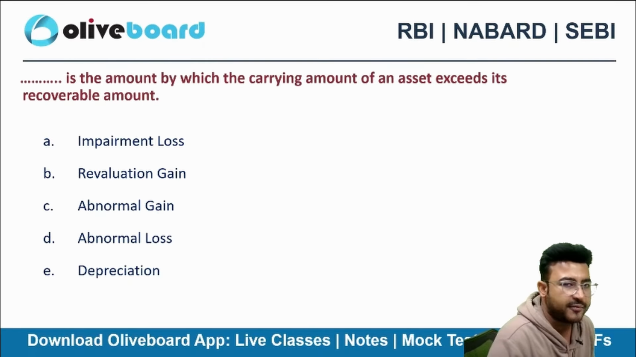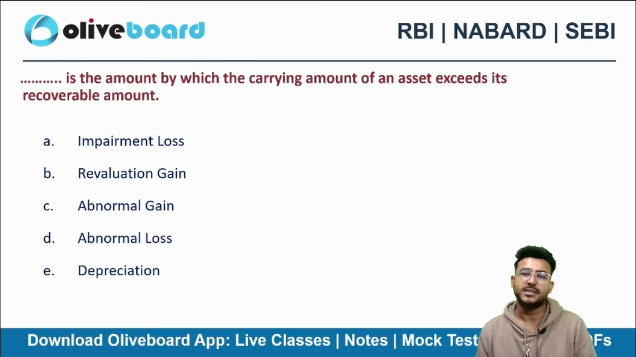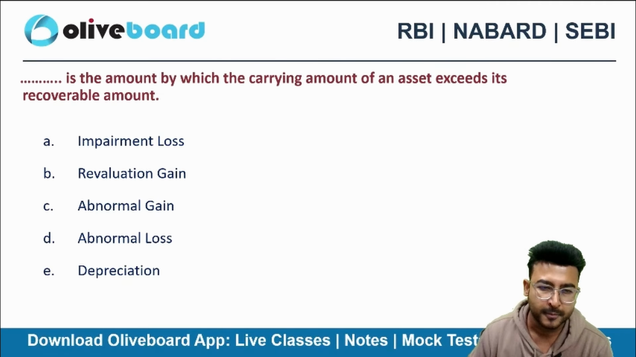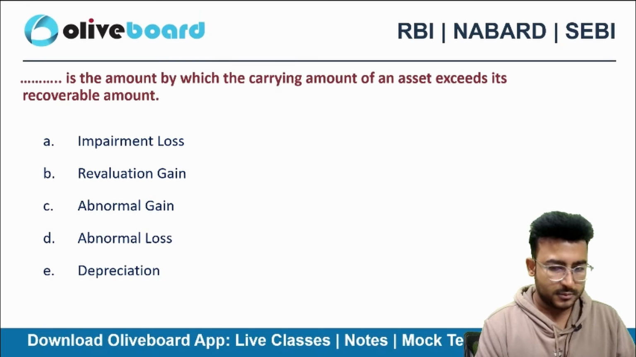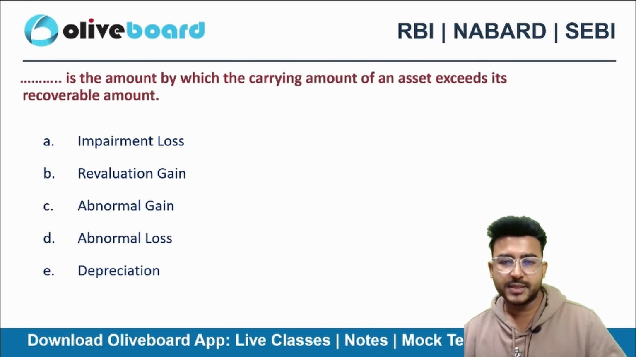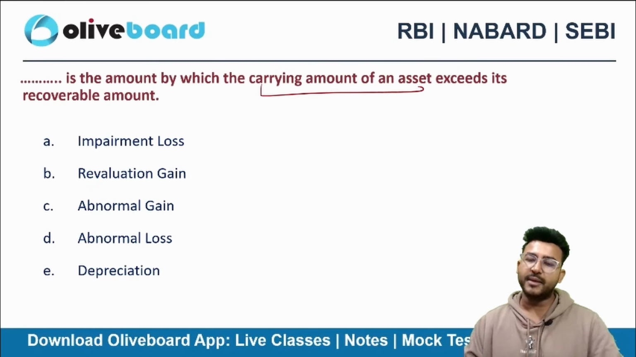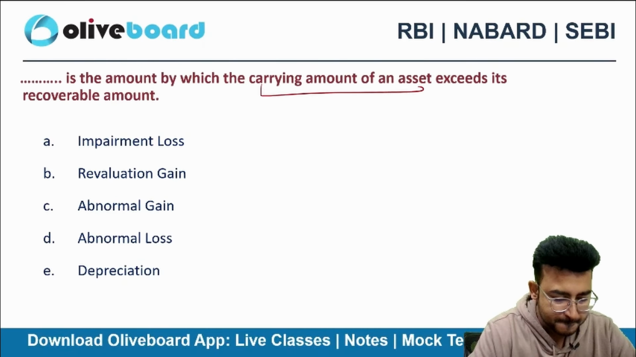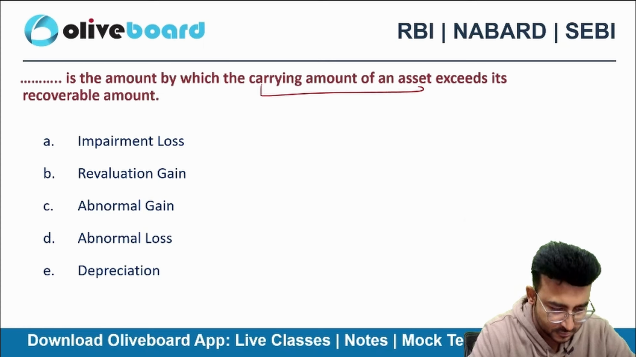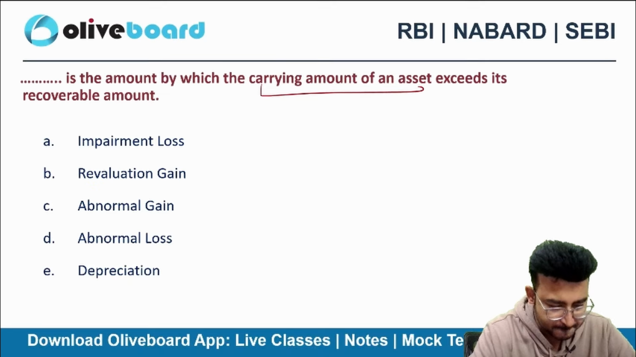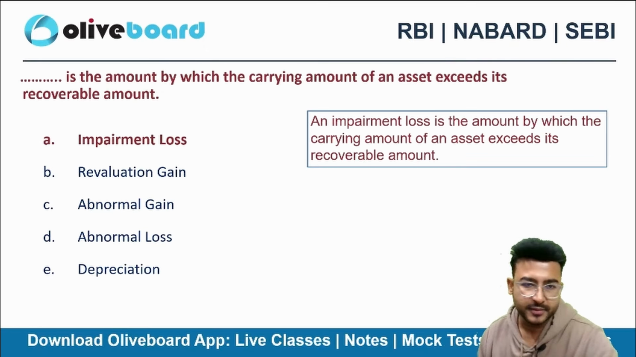Next one. Dash is the amount by which the carrying amount of an asset exceeds its recoverable amount, and this is one of the most repeated questions in the regulatory body examinations. That's called an impairment loss.